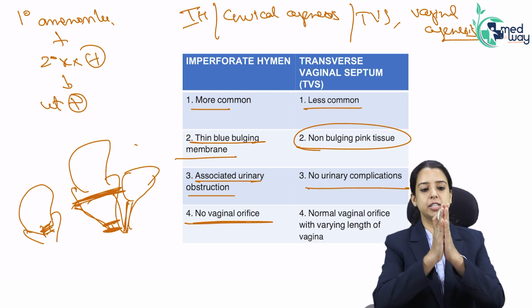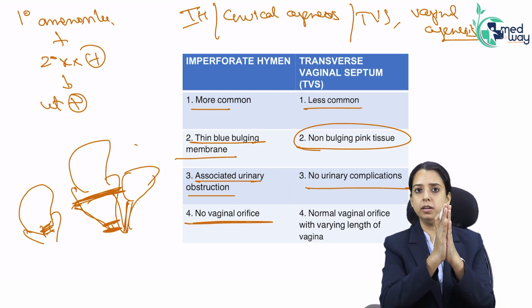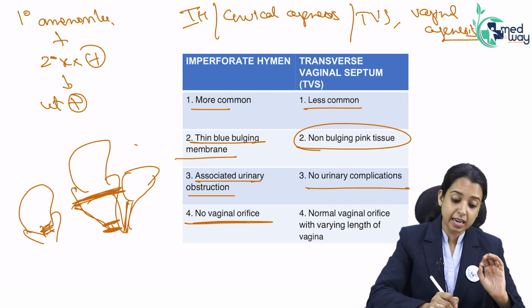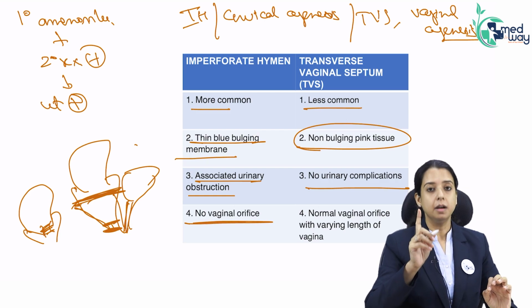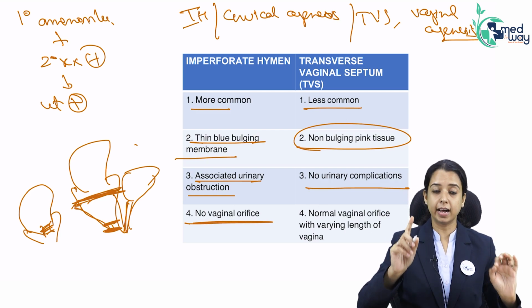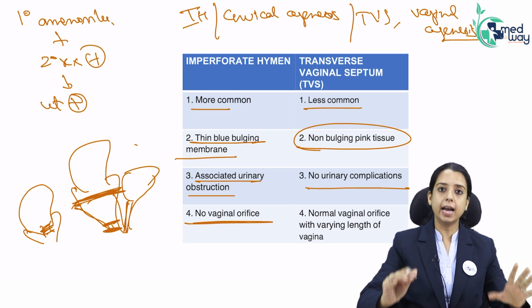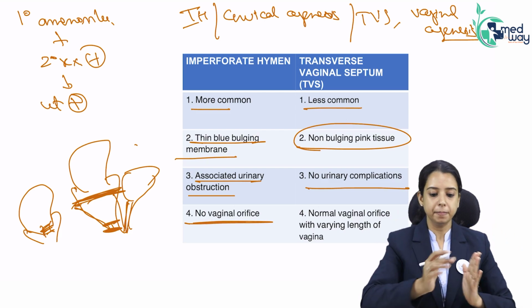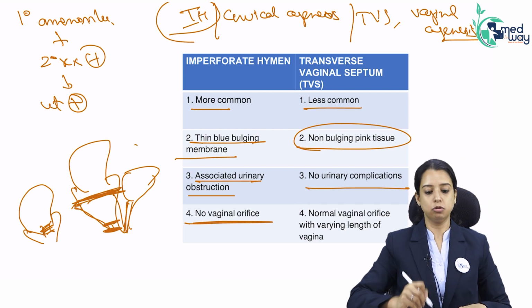In vaginal agenesis, vagina is not formed. Will it be filled with blood? No. Vagina is not formed even. In transverse vaginal septum, in low vaginal septum, yes. But in most cases, I have told you again and again, it is a higher vaginal septum. Again, vagina is not filled with blood. Only condition where vagina is filled with blood is imperforate hymen. So, this was the answer.